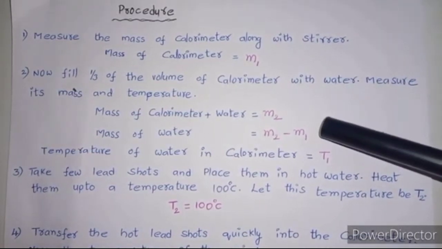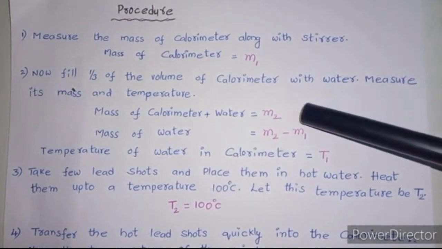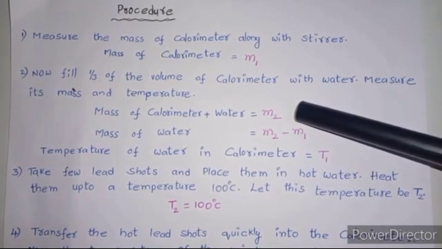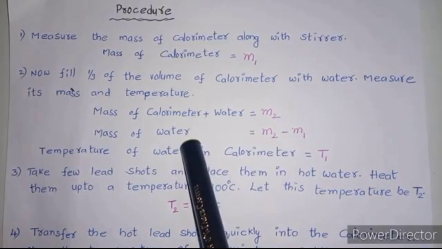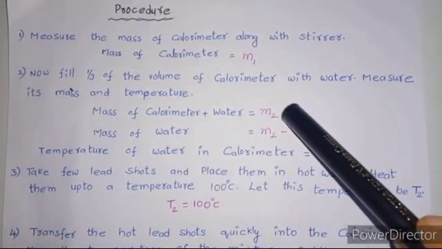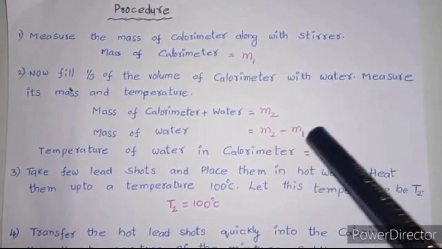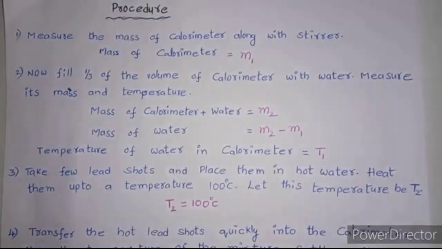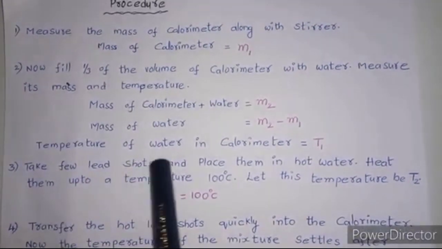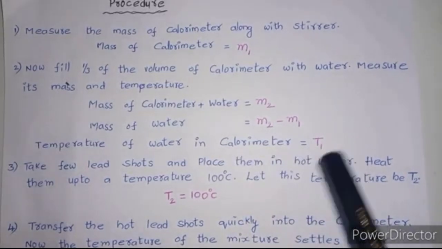Now measure its mass and temperature. Let the mass of calorimeter along with water be m2. Now the mass of the water: to find this, we need to subtract m1 from m2, that is m2 minus m1. By doing this, we can get the mass of water. Let the temperature of the water in the calorimeter be T1.